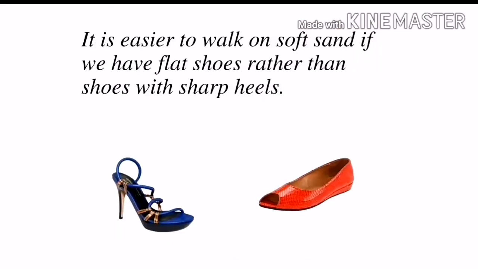Students, here is another example based on pressure on solid. What do you see? Yes, it's a girl's sandal. There are two types of sandals, flat shoes and sharp heels. Now listen carefully to what I am saying. It is easier to walk on soft sand if we have flat shoes, right? With flat shoes we can walk easily, rather than with sharp heels. Why does this happen? Because of area.